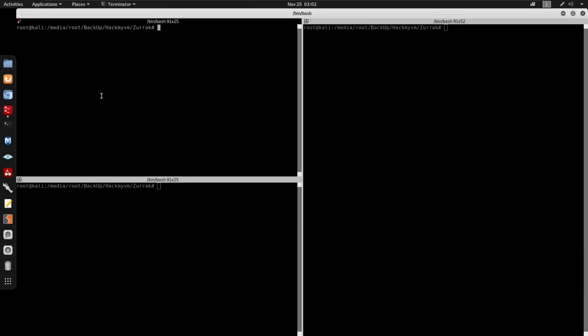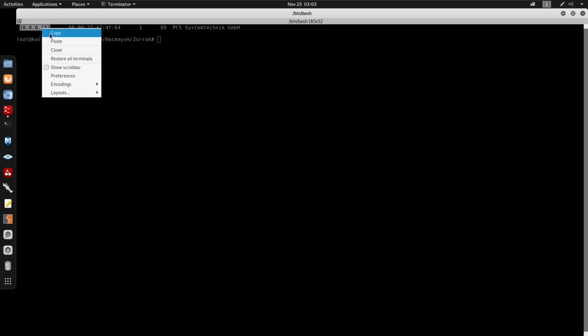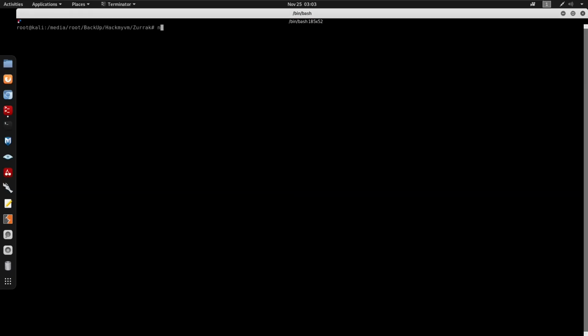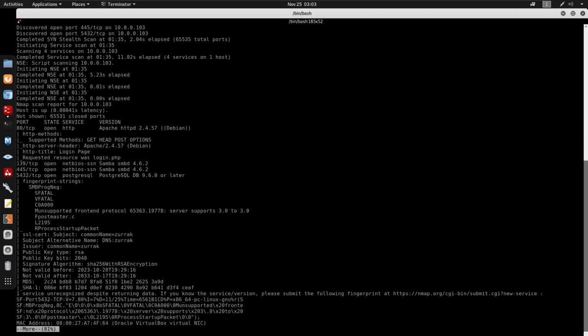As always, I'm starting by putting my terminals here. I'm running an ARP scan on 10.0.0.1/24, grepping out for PCS. Doing this, we do get the IP of the box, 10.0.0.103. So we're doing an Nmap scan with -sC for default scripts and -sV for service information, scanning the IP with verbose. This can take some time, so I'm just going to move it into scan.txt.